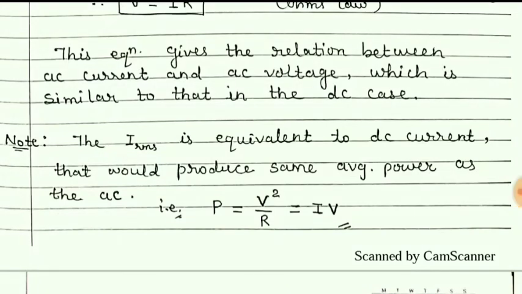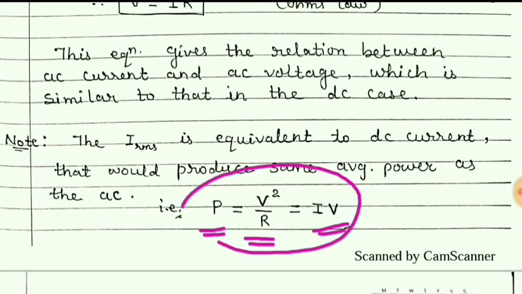So now we can write other formulas for power as P is equal to V square by R, or P is equal to I into V. So these are not new equations. These equations or formulas we have studied in chapter number 3.